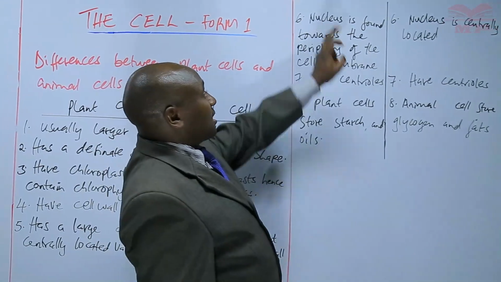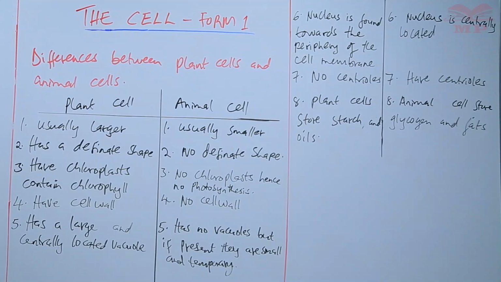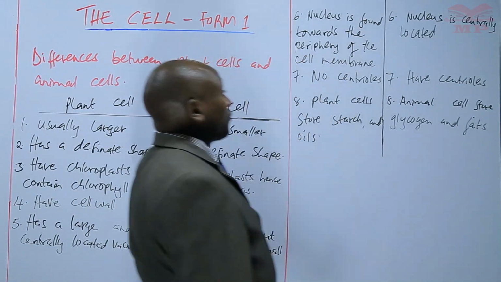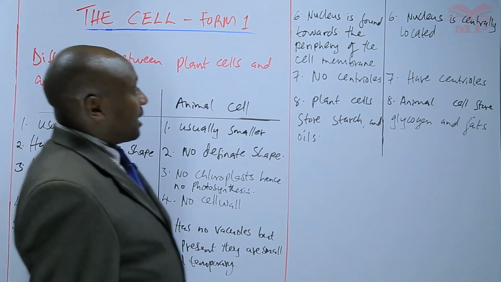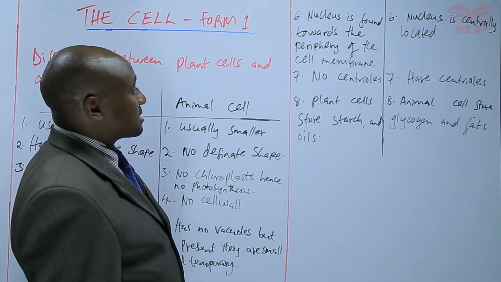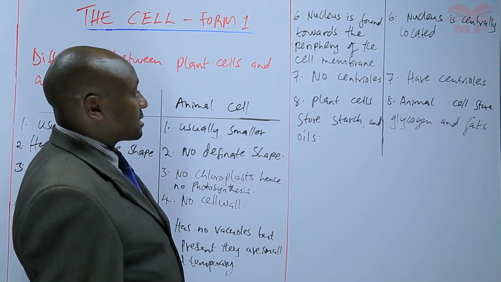Nucleus of a plant cell is found towards the periphery of the cell membrane, whereas the nucleus of an animal cell is centrally located at the center. 7, no centrioles in plant cells, but we have centrioles in animal cells.